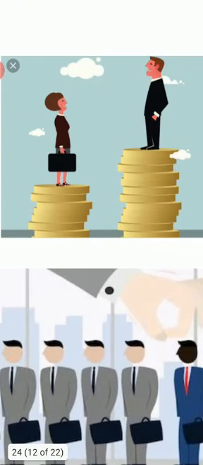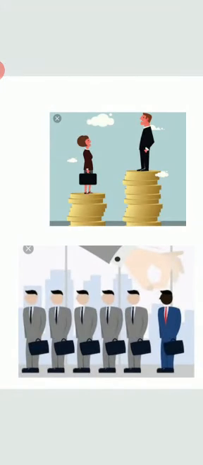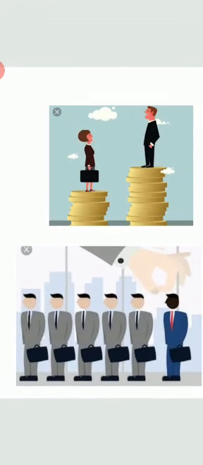Next, in this picture, you will see discrimination on the basis of finance. This picture shows that money earned by boys is more as compared to girls. This shows that boys can do business more perfectly as compared to girls. Then the next picture shows racial discrimination, that whites are standing together in front and blacks are standing alone at the last. This is an example of racial discrimination. It mostly happened in South Africa.